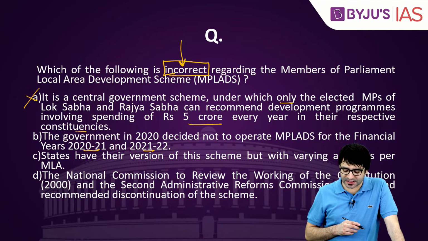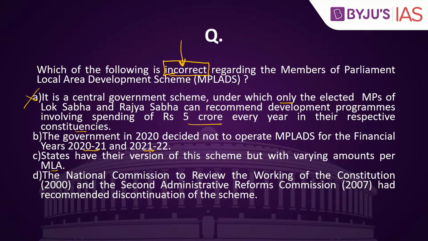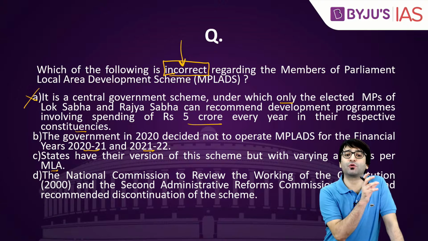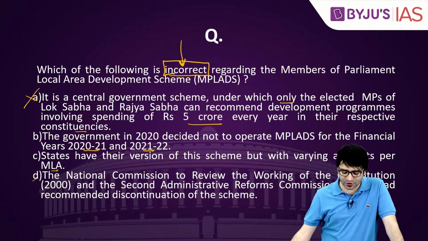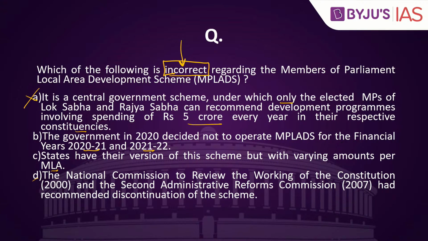States have their version of the scheme but with varying amounts per MLA. States also have their own MPLAD schemes. In some states, works can be recommended to the tune of 6 crore rupees, so it's not necessary that 5 crore is the value. It can be 6 crore as well. Statement 4: the National Commission to Review the Working of the Constitution and the Second Administrative Reforms Commission in 2007 had recommended discontinuation of the scheme. This statement is also correct.